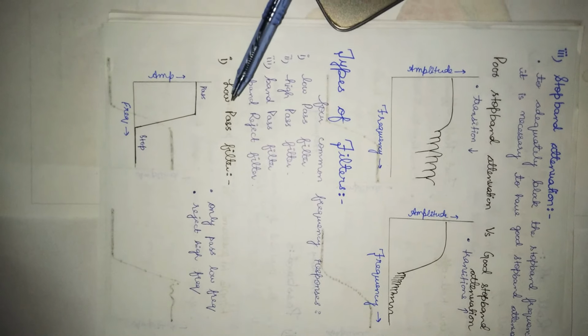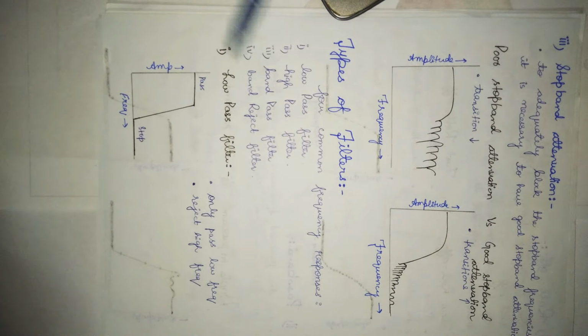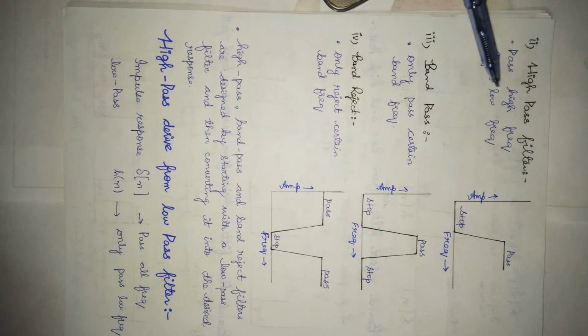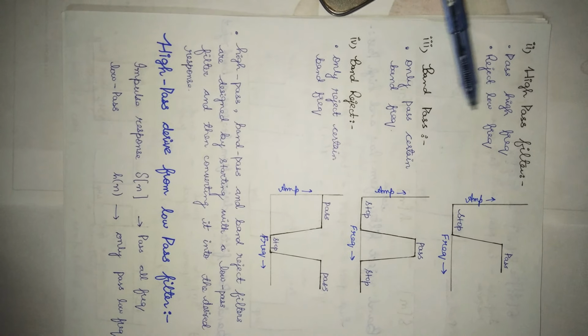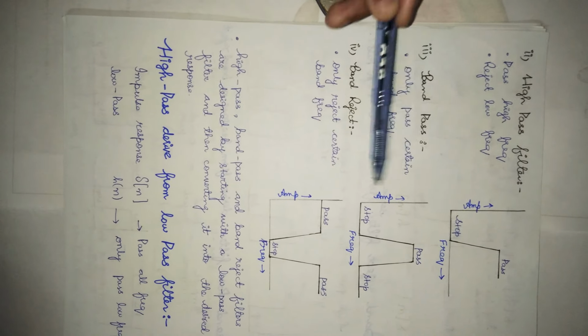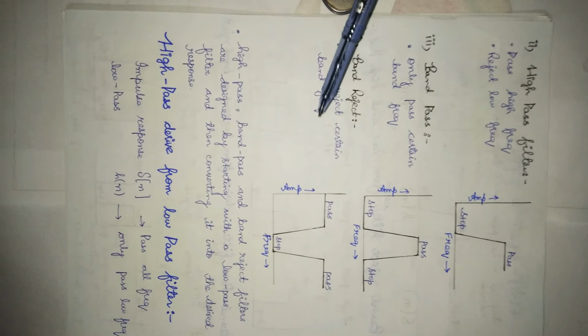First is low pass filter, which passes only low frequencies and rejects high frequencies. This is called low pass filter. Next is a high pass filter, which passes only high frequencies and rejects low frequencies. Next is band pass, which only passes a certain band of frequencies. Next is band reject, which only rejects a certain band of frequencies.